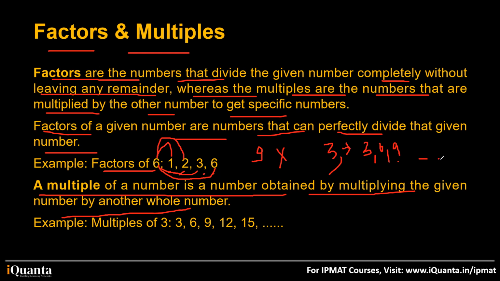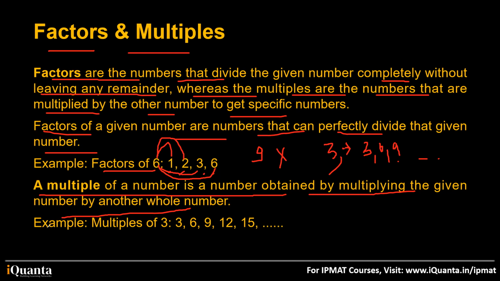Because if I ask you factors of 12, you'll say, sir, 1 is a factor, 2 is a factor, 3 is a factor, 4 is a factor, 6 is a factor, 12 is a factor. So factors are always limited, while multiples is a big set. You can multiply any number with a number and get another number. So it becomes a multiple.